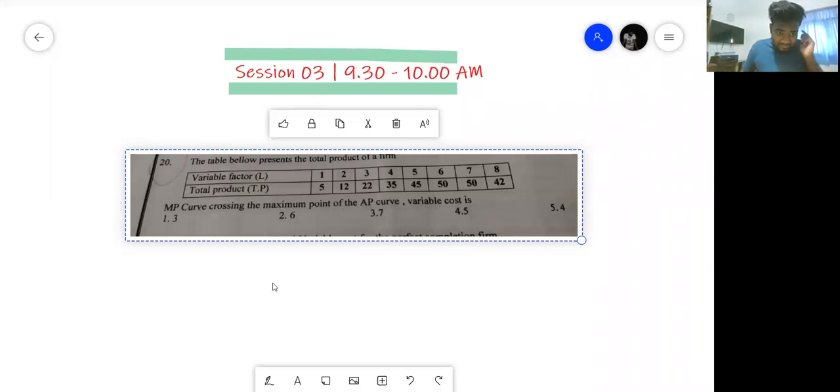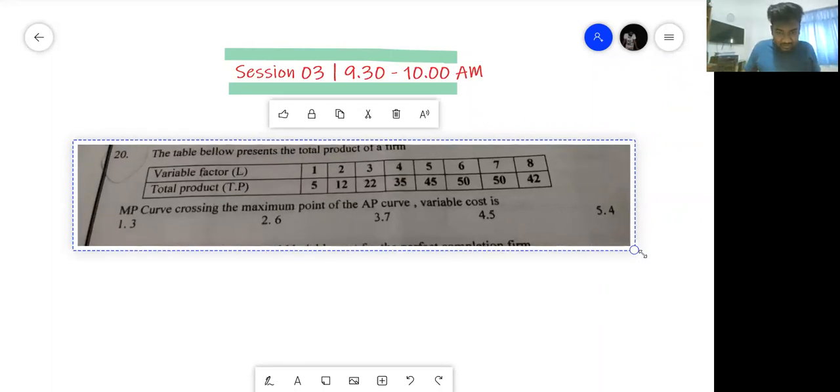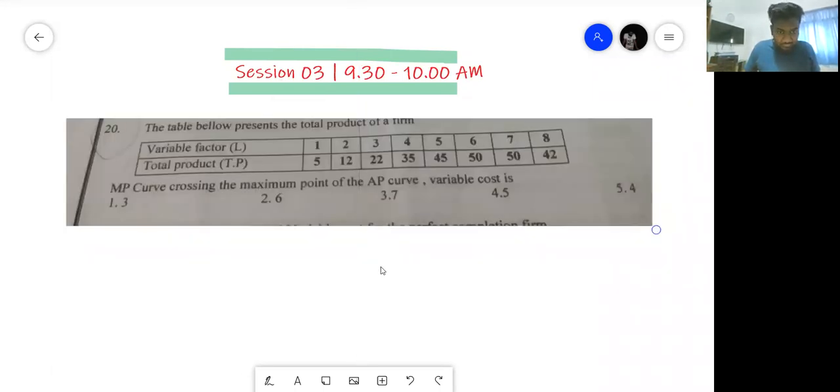So this is your first question. The table below presents the total product of a firm. Total product, MP curve crossing the maximum point of AP curve. The variable cost is 367. From total product you can get average product, and you can get marginal product.